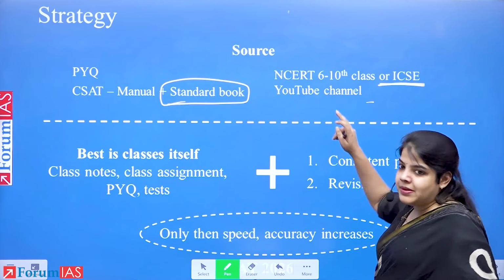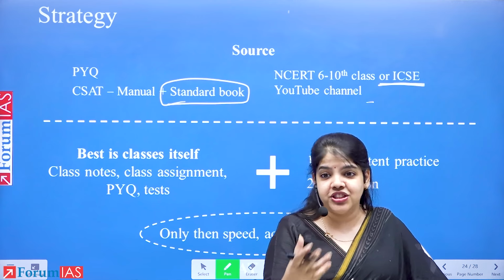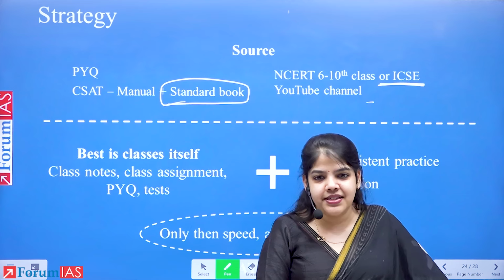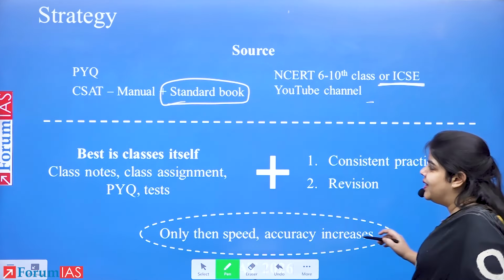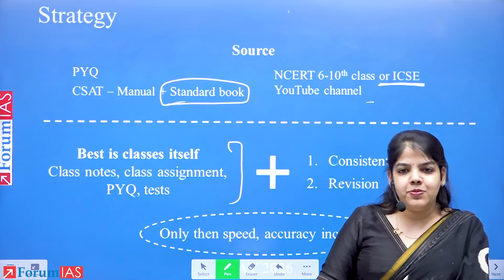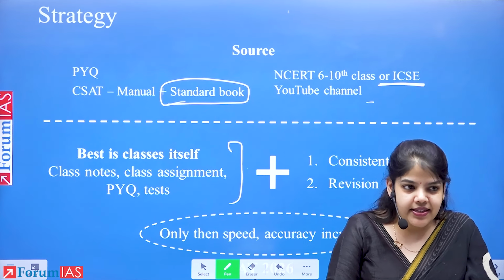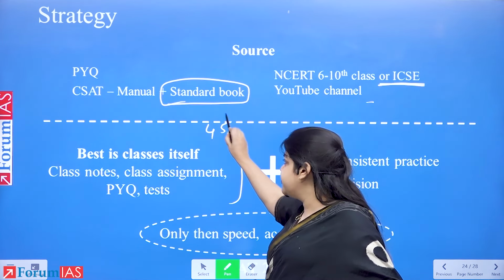Then YouTube channel पे भी बहुत videos मिल जाते हैं. YouTube channel is an unstructured approach. You will find videos, you will find content, but it is unstructured. CSAT requires consistent practice. So instead, what we will do is we can prepare with the help of classes itself. But within classes, we will be taking almost one topic, 1 or 2 topics, depending on the topic itself in every class. We have more than 45 classes of 2 hours each, divided into quant, reading comprehension, and logical reasoning.